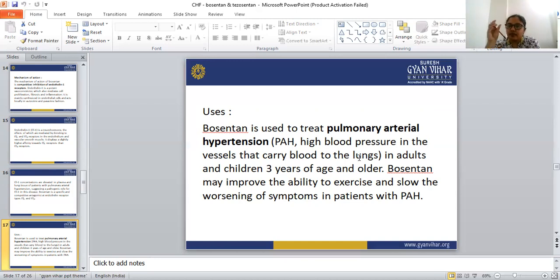So bosentan is a specific and competitive antagonist of ET1. It competes with ET1 for the receptor sites. Bosentan binds with the ETA and ETB receptors and prevents the binding of ET1 to those receptors. When ET1 doesn't bind to those receptors, it doesn't cause pulmonary arterial hypertension. So this is used mainly in the treatment of pulmonary arterial hypertension. So this is all about bosentan.